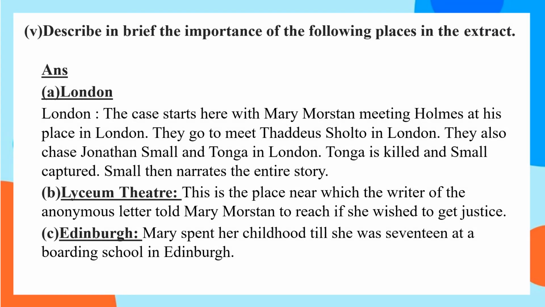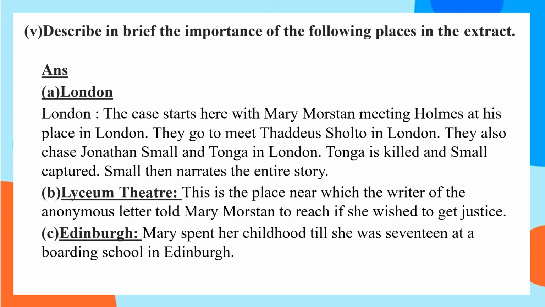Describe in brief the importance of the following places in the extract. First one is London. The case starts here with Mary Watson meeting Holmes at his place in London. They go to meet Thaddeus Sholto in London. They also chase Jonathan Small and Tonga in London. Tonga is killed and Small is captured, and Small then narrates the entire story.